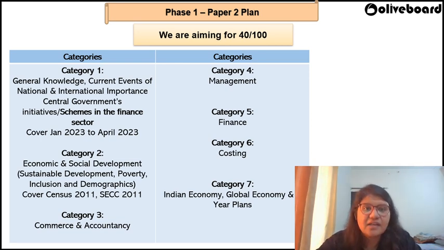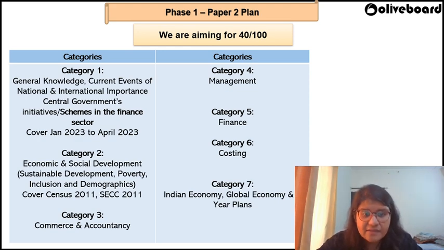Now, the easier category that you can spot here is management, category number 4. If you're somebody who has given RBI or SEBI, this is going to be an easier thing for you. Even if you're giving IFSCA for the first time and have not appeared for the other regulatory exams, even then I would recommend you to go ahead with management because it is something which is static in nature and it is easily understandable when you compare it with the other things, right?